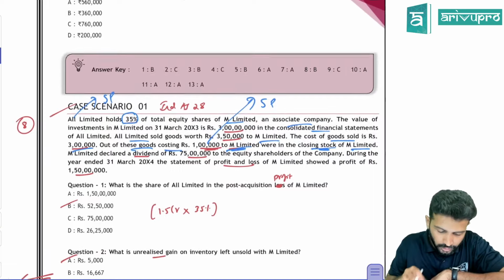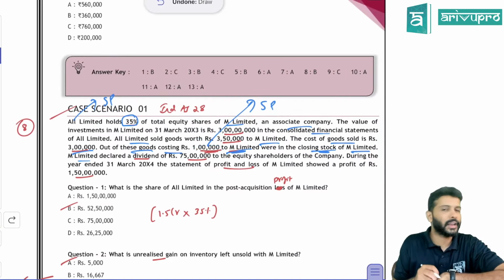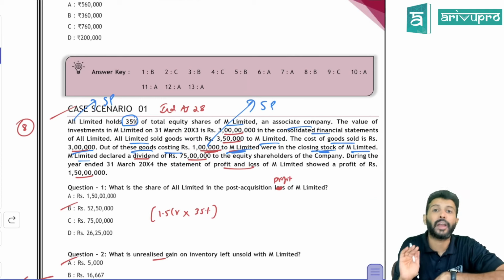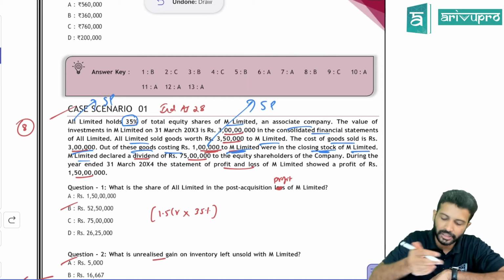Next, what are they asking? The associate company also declared a dividend of 75 lakh. Whenever they declare a dividend, their net assets will fall. So our investment value will also fall, not to the entire extent, only to our share of the dividend. 75 lakh, our share 35%.